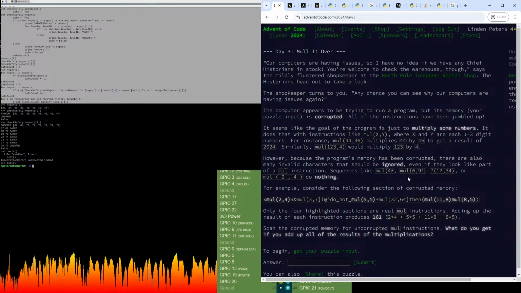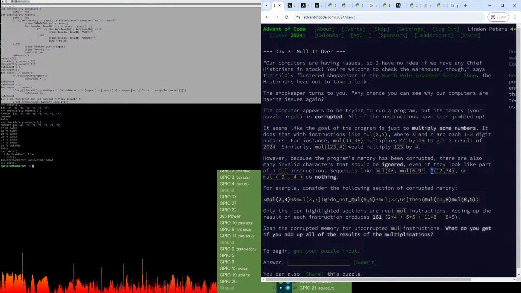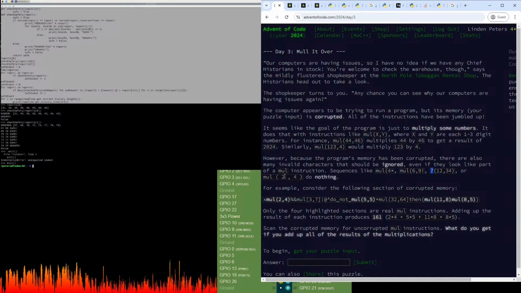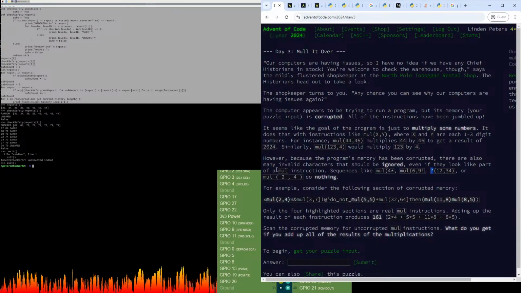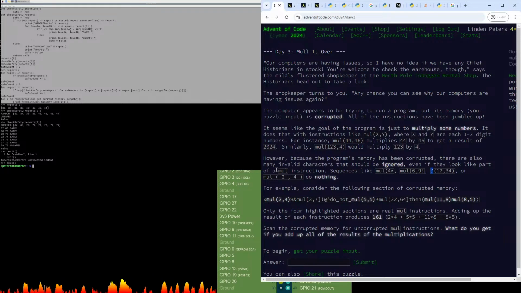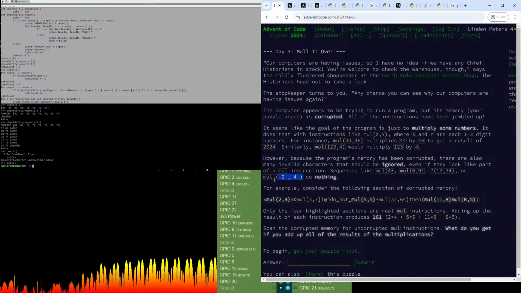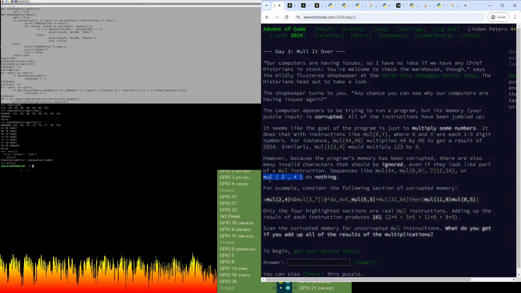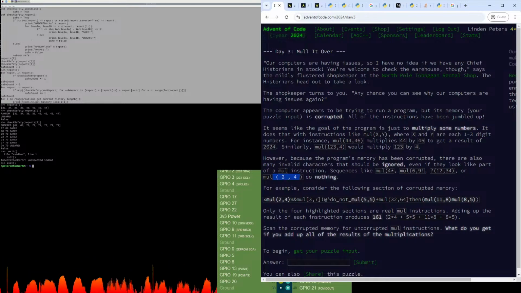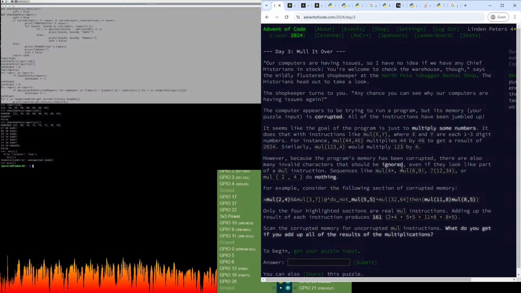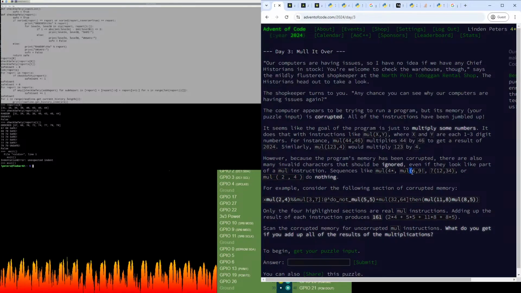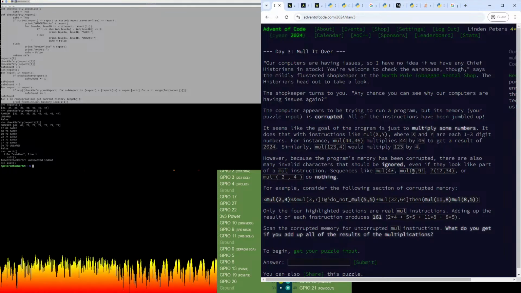So this one is almost valid, but it doesn't start with mul before the function. Or mul ( 2 , 4 ), but with a bunch of spaces between it. So we've got to make sure that it's mul with an opening bracket, 1 to 3 digits.